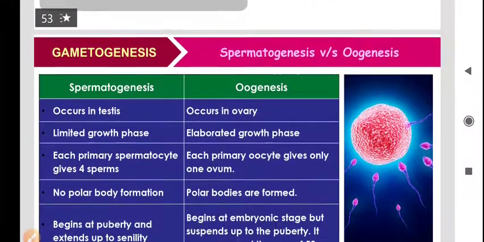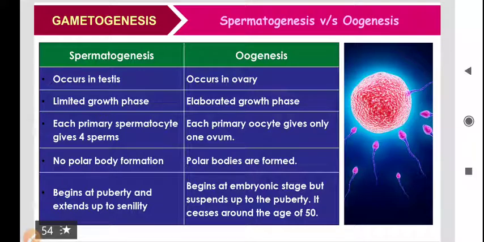Now here is a comparative analysis of spermatogenesis and oogenesis. You are seeing here five main differences. Spermatogenesis occurs in the body of the male. It takes place in the testes, whereas oogenesis takes place in the ovary. Spermatogenesis has a limited growth phase, but oogenesis has an elaborated growth phase.